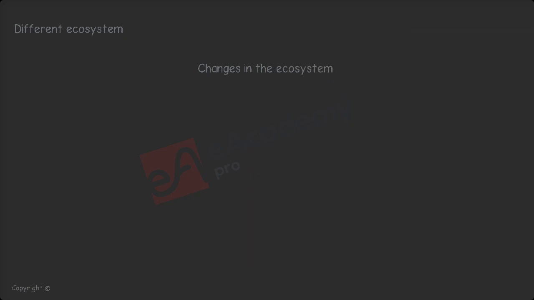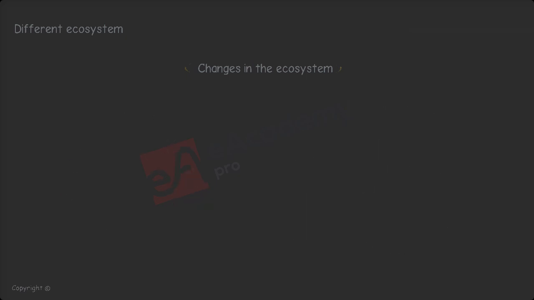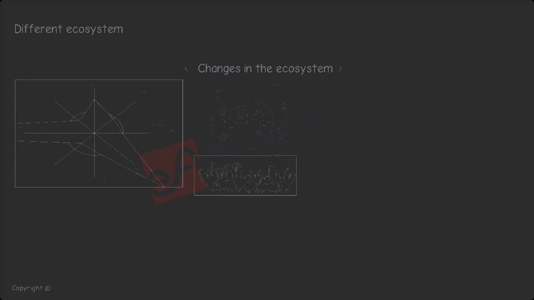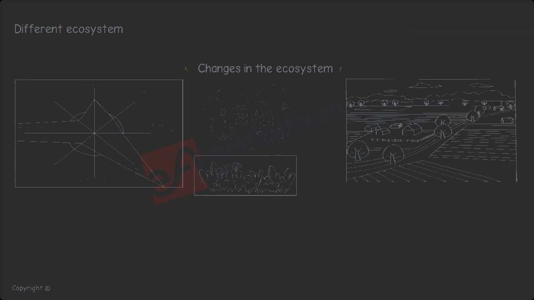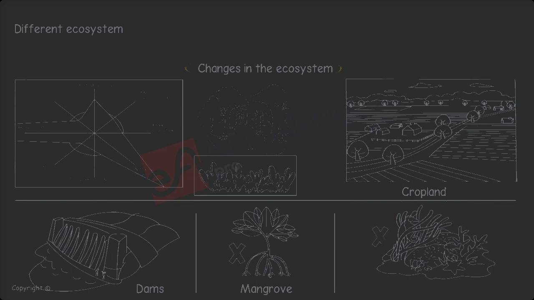Changes in the ecosystem. All of Earth's ecosystems have been significantly transformed through human actions. In the second half of the 20th century, ecosystems changed more rapidly than at any other time in recorded human history. Some of the most significant changes have been the conversion of forests and grasslands into cropland, the diversion and storage of fresh water behind dams, and the loss of mangrove and coral reef areas.